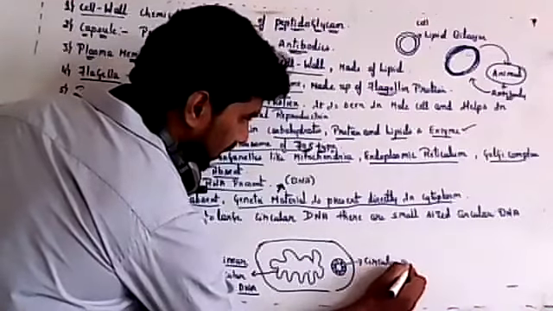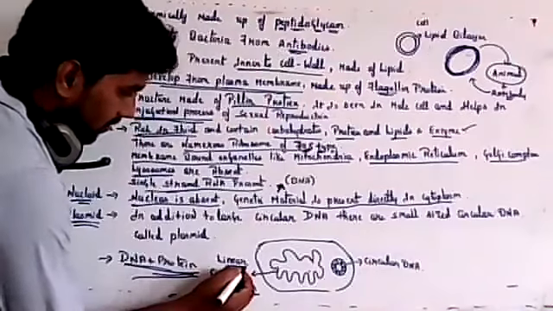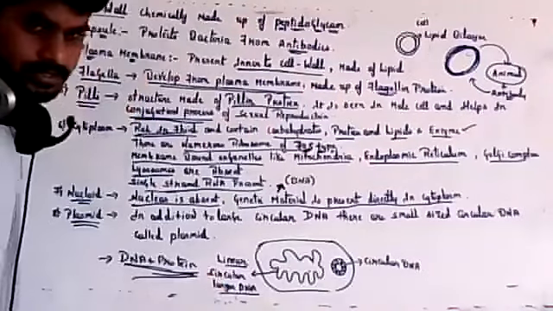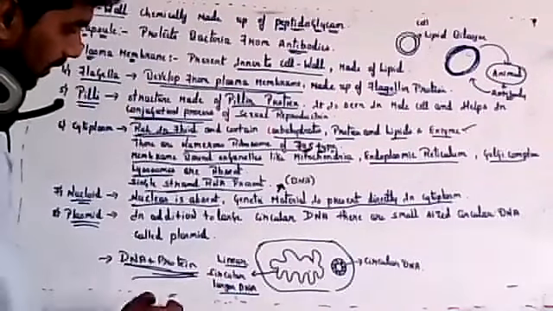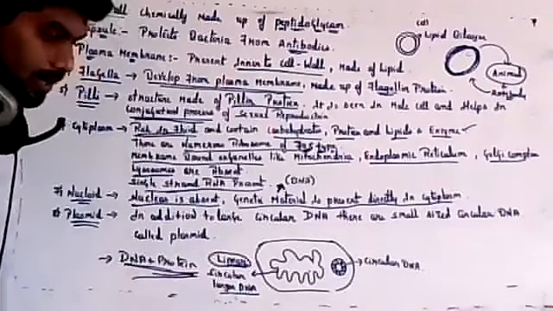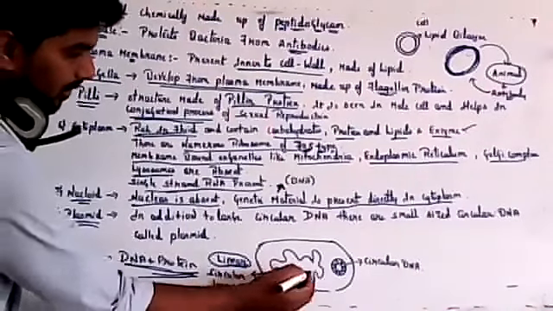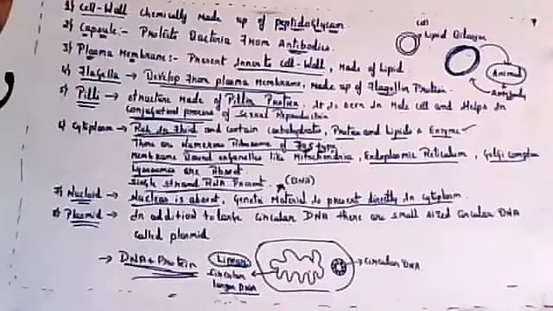So you can name it either linear DNA or circular larger DNA, because one will be large, one will be smaller.